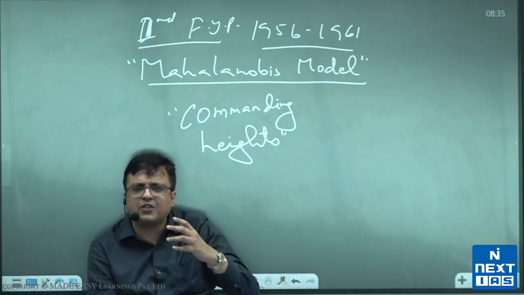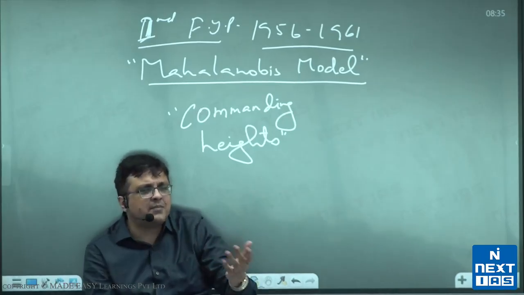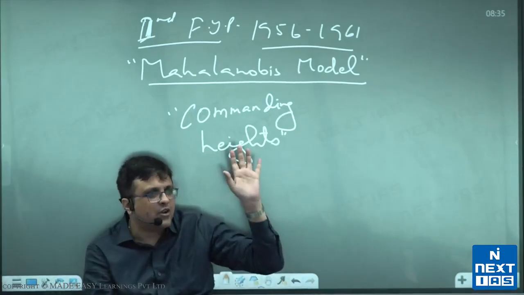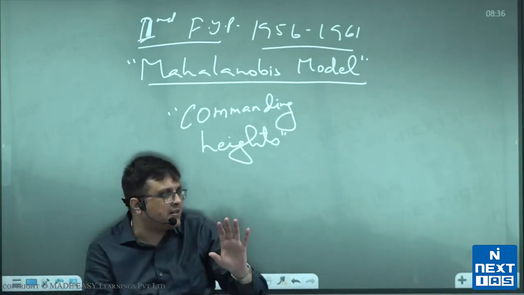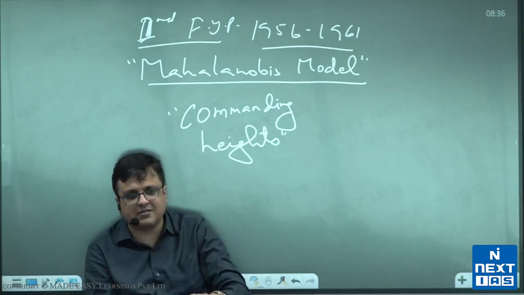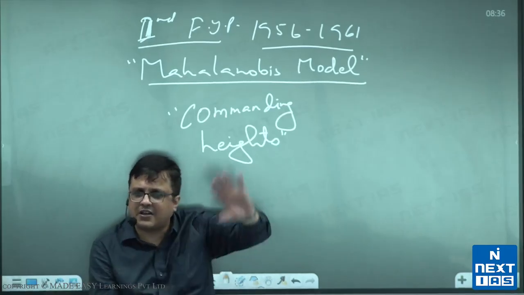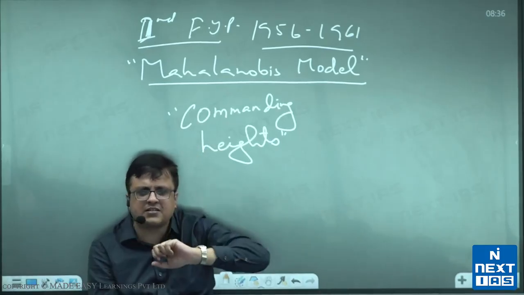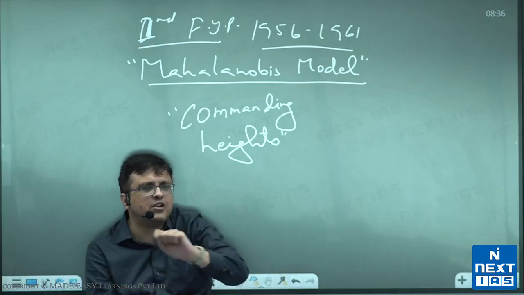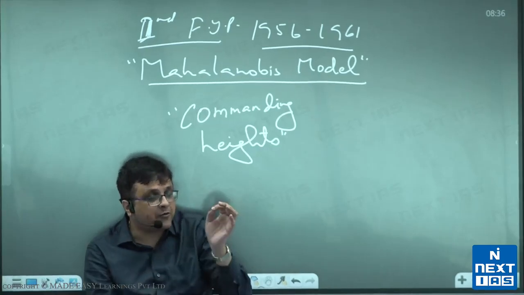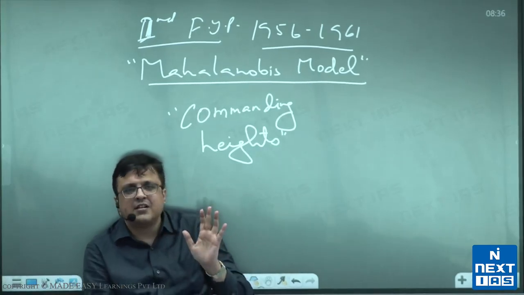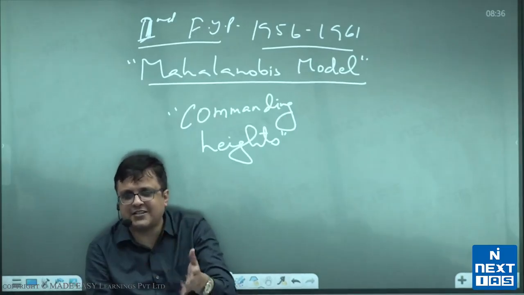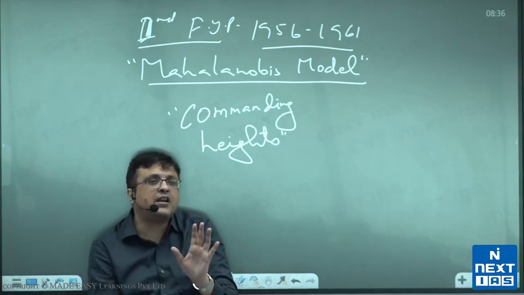That also I was willing to take for free, but then somebody correctly told me that if you give it for free, then people will take it for free and nobody will understand the value. So put a nominal charge so that people feel that something has been paid and they use these classes. Now it's an extensive class, 20 odd classes that I am taking in that, discussing all questions from 2013 to 22 of previous years, plus 40 extra questions of current affairs. For a very low price, 500, which doesn't even cover the cost of production that Next IAS and I have on that. But how can I do it?